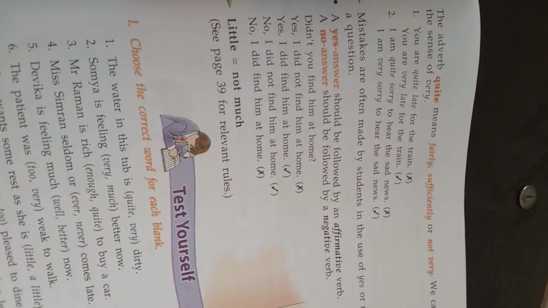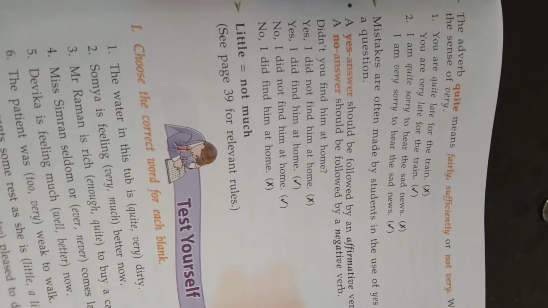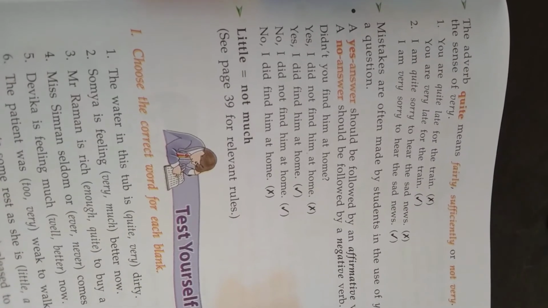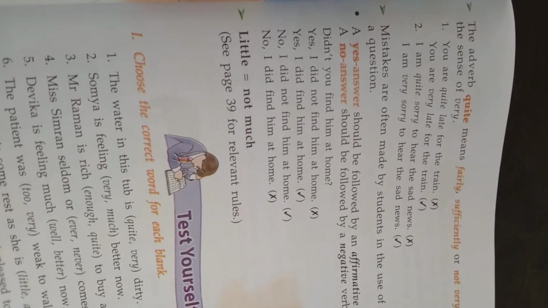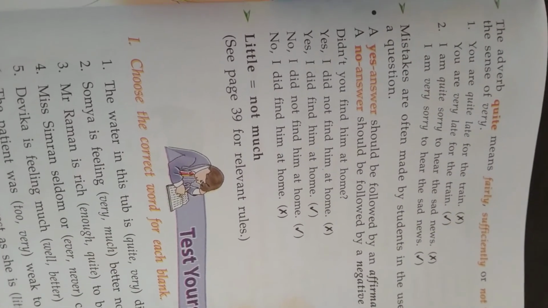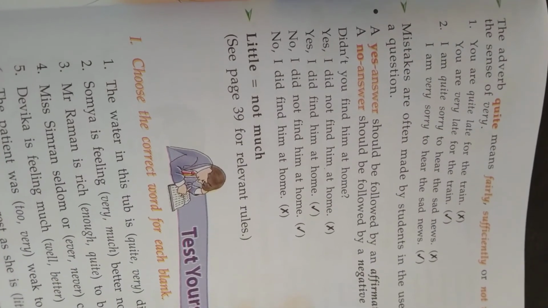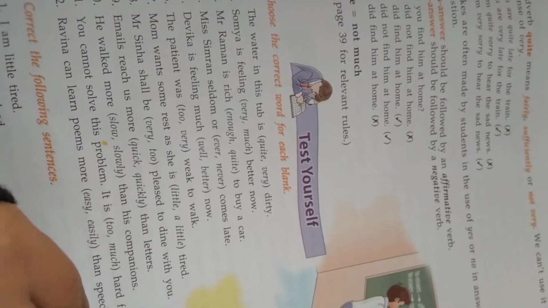Mistakes are often made by students in the use of yes or no in answering the question. So see here, a yes answer should be followed by an affirmative. Yes means affirmative, positive, and no means negative. Okay. Yes, I did not find him at home. That will be wrong. Yes, I did find him at home. That will be correct. No, I did not. No will have not, and yes will not have not. No, I did find him at home. That will be wrong. So I will give you this work. Okay, you do it in your exercise. Test yourself. You do it in your exercise copy.